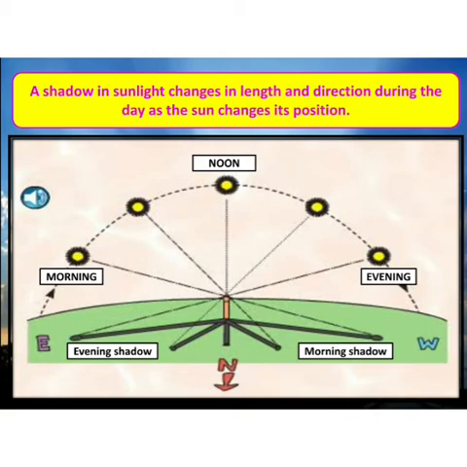As we see, the sun is on the east side or on our left hand side in the morning, so the shadow is formed on the right hand side. That means the shadow is formed at the opposite side of the source of light.